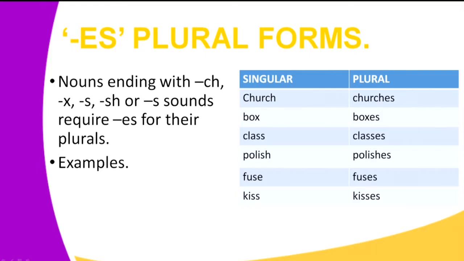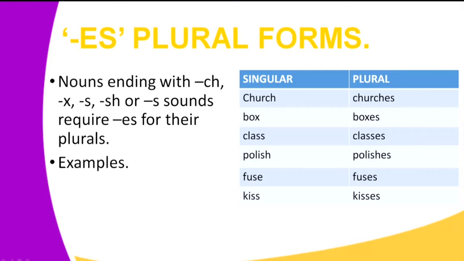When you want to form the plural of church, we add ES. We have the word box. The last letter of the word is X, and to form the plural of box, we add ES and form boxes. When you're talking about class, the word is ending with an S. We add ES to form the plural of class.